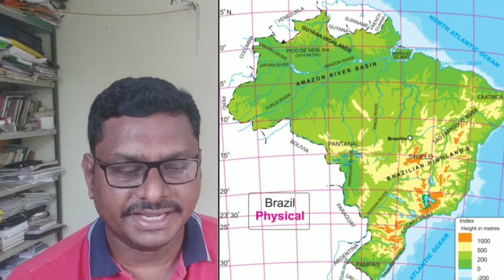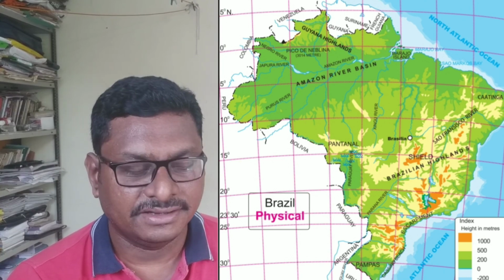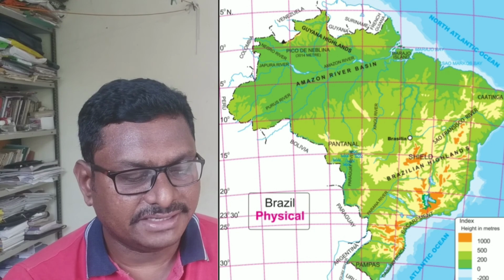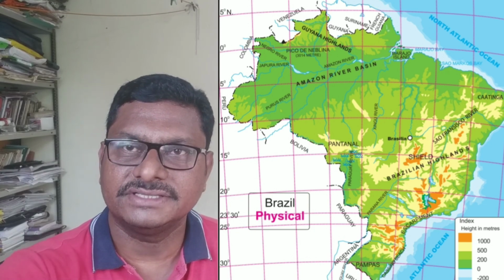After that, the second type of Brazilian physiographical division is the Great Escarpments, which we will discuss in the next video.